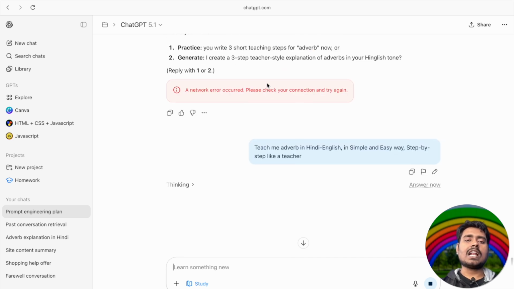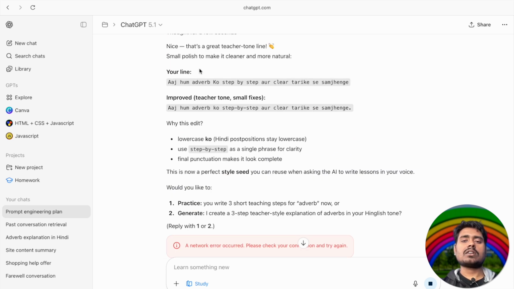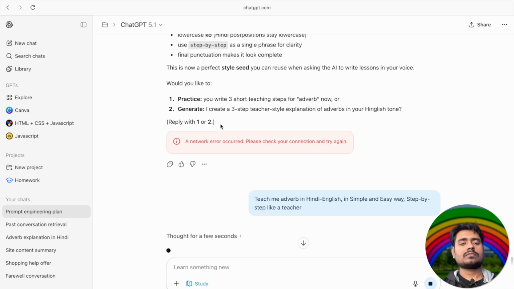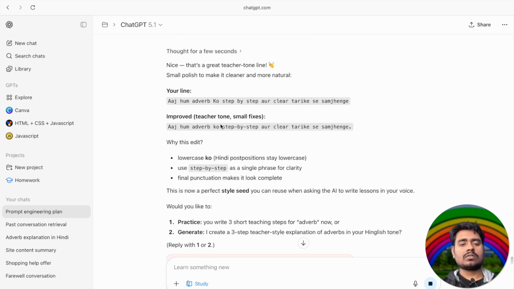I should practice in that way, but I just want to figure this out. It takes time, so we have to wait. As you can see, this is now a perfect style sheet.